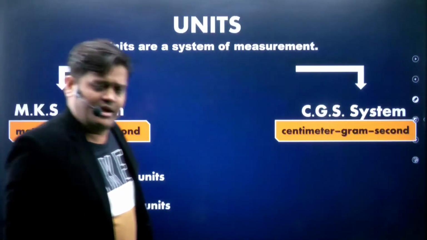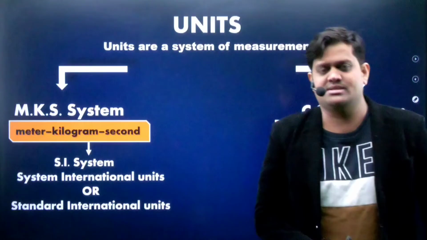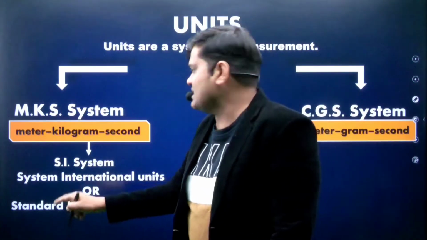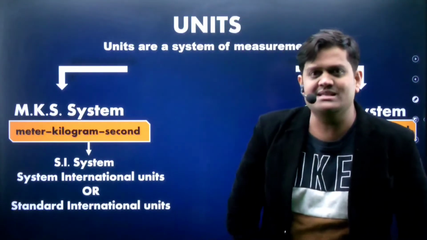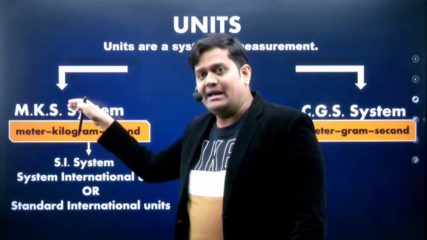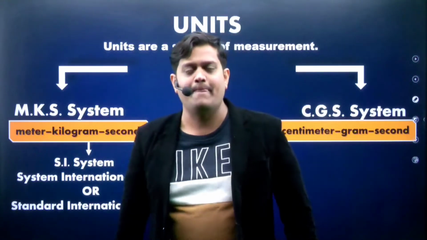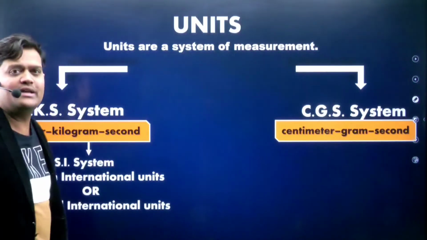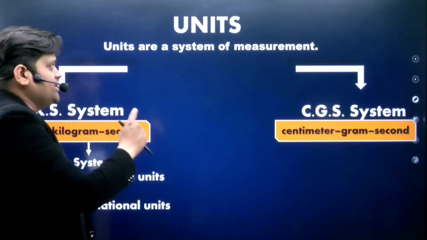If someone asks what is the SI unit of mass, you say the SI unit of mass is kg. What is the SI unit of length? Meter. Because MKS is inbuilt in the SI system. That's it, the 2 systems are complete. Okay my dear, units complete.